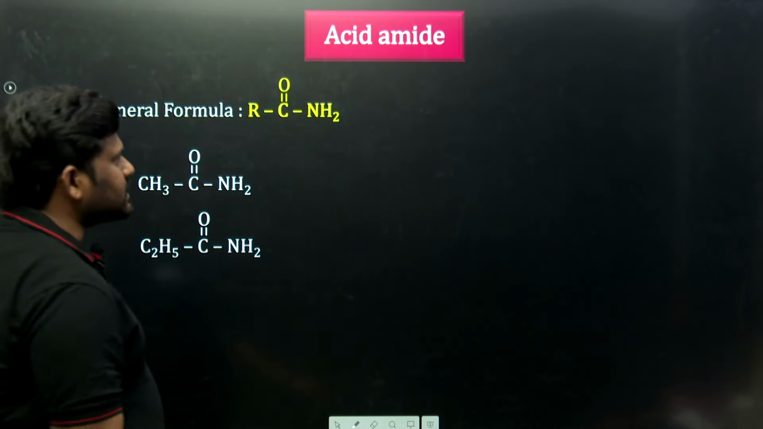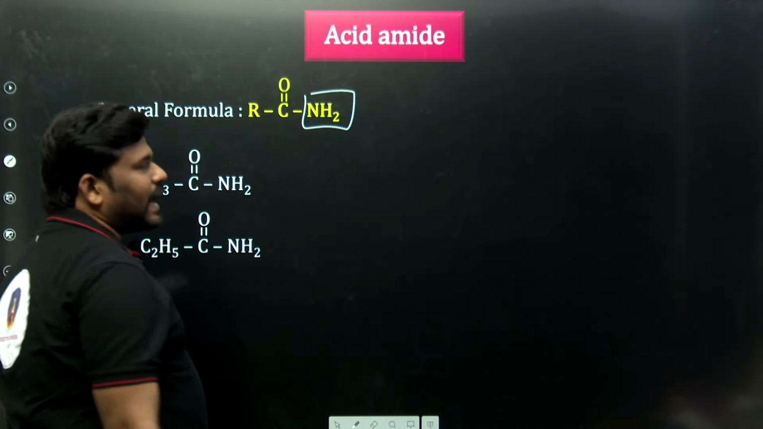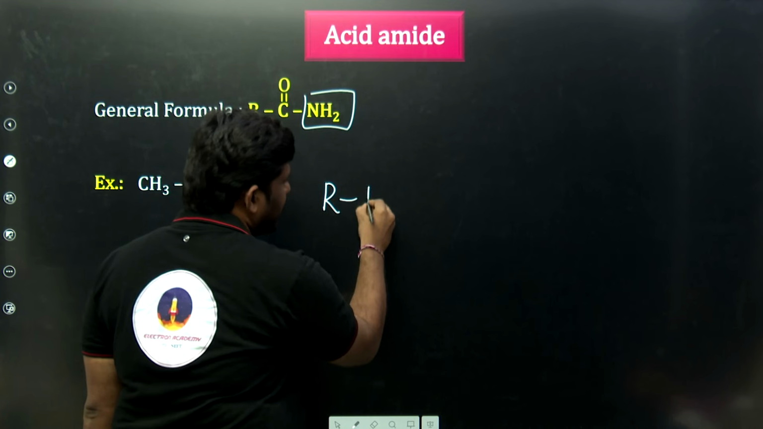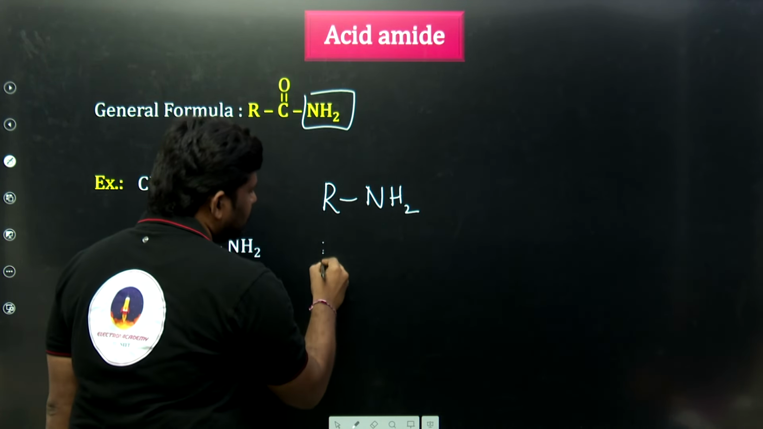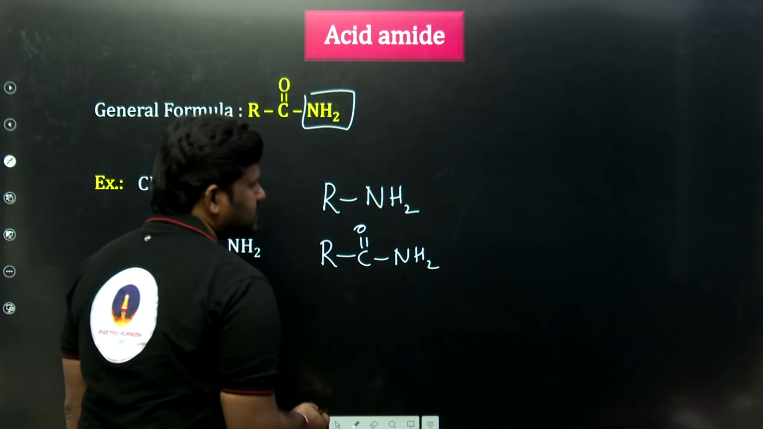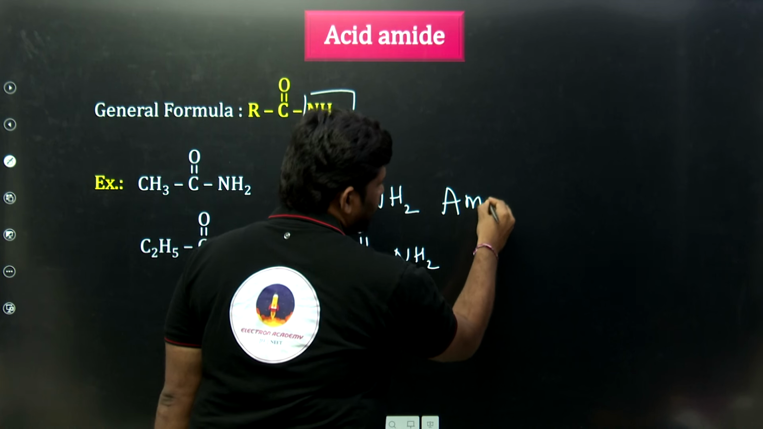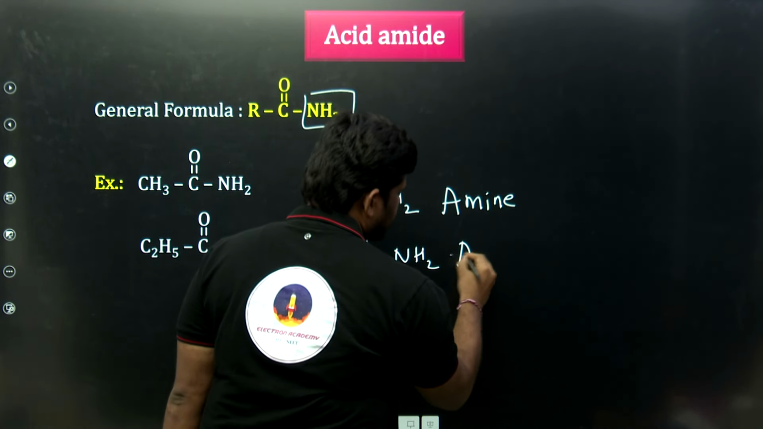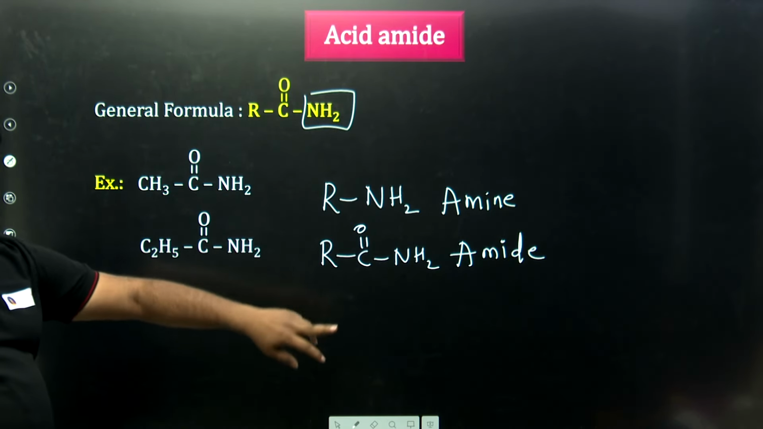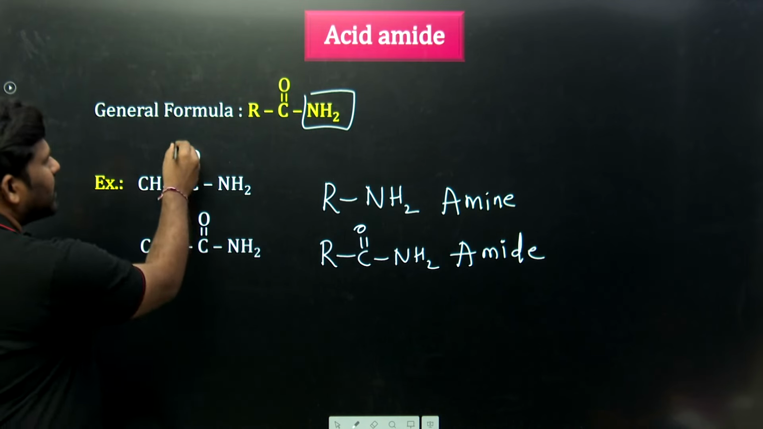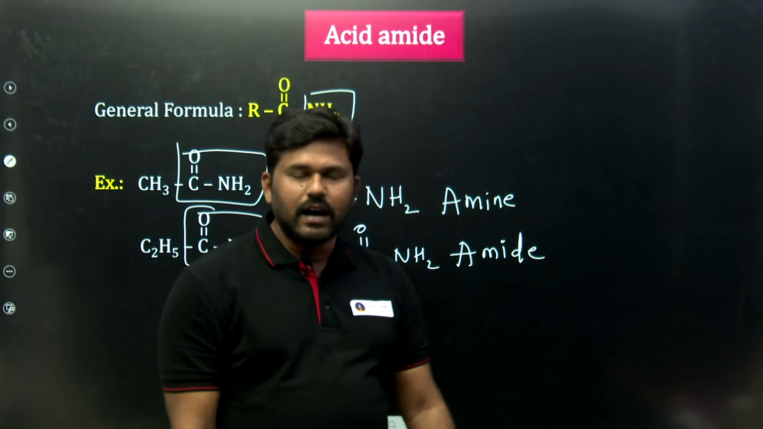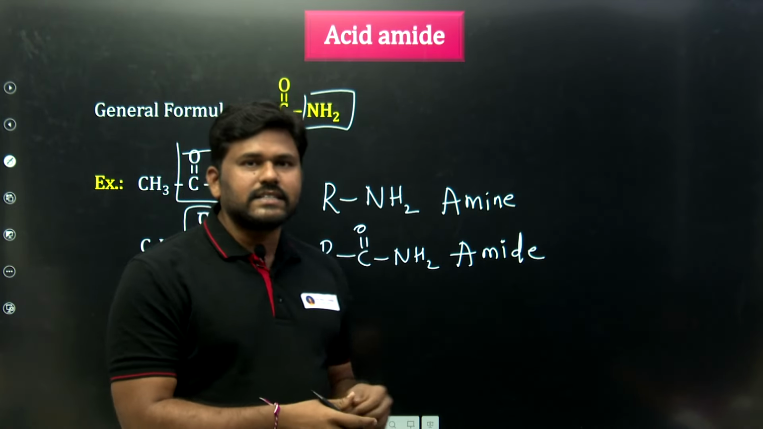Next, same thing, just replace with NH2. This is called acid amide. So, previously acid halide, now the amide. Sir, what is the difference between amine and amide? See, very important. What is the amine? What is the amide? Just a C double bond O extra in this. RNH2 is what we call an amine. This is called amide. So the amine and amide difference is the C double bond O there. C double bond O NH2, what we call amide. This is also an acid derivative.